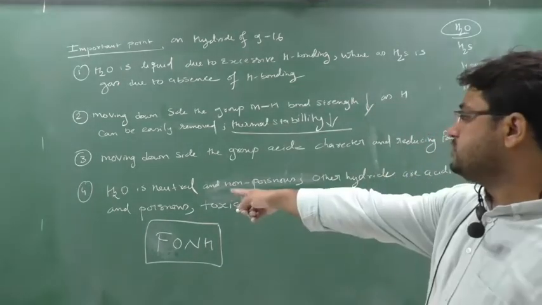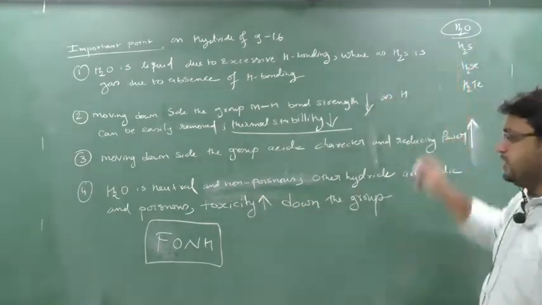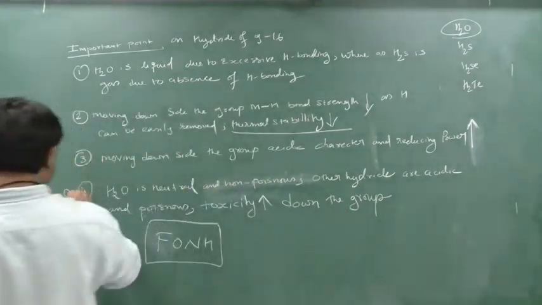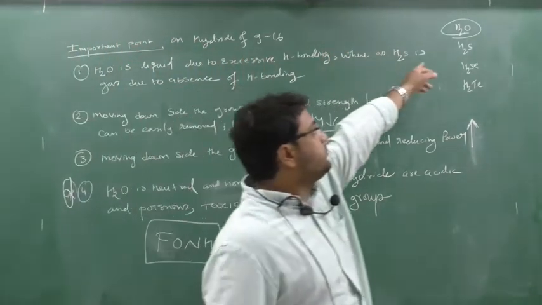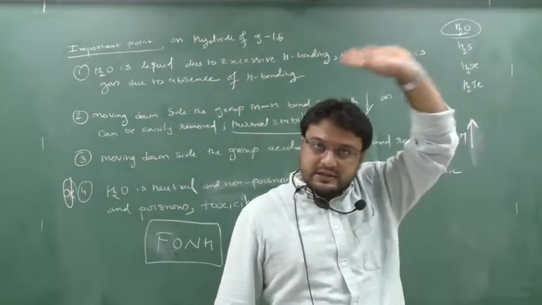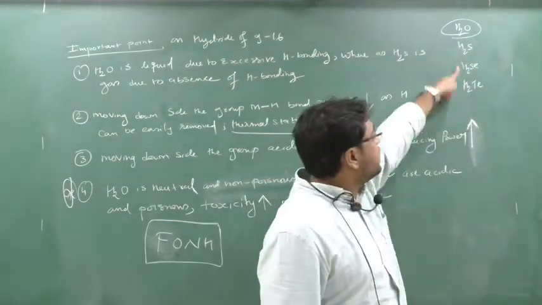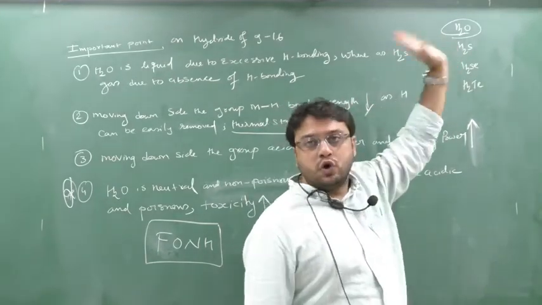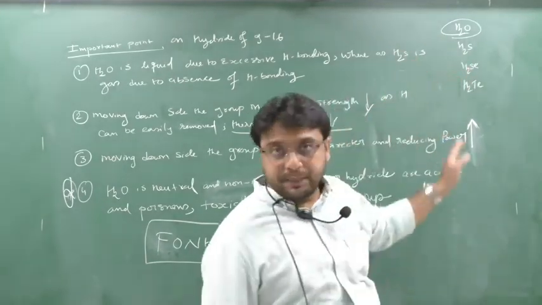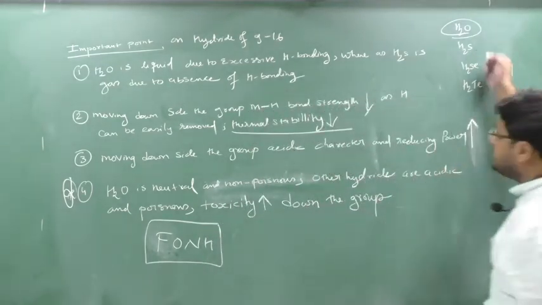Next, H2O is neutral. This point is very important. Here H2O is neutral and non-poisonous. H2O is neither acidic nor basic, whereas all the others are acidic. H2O is also non-poisonous, whereas the others are highly poisonous and the toxicity increases down the group.